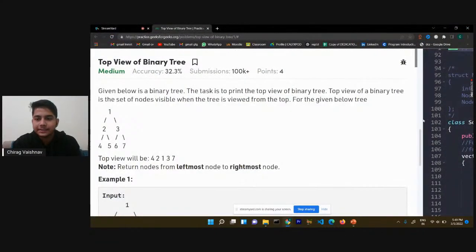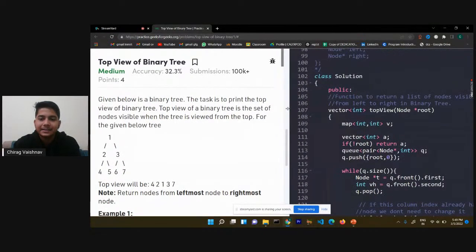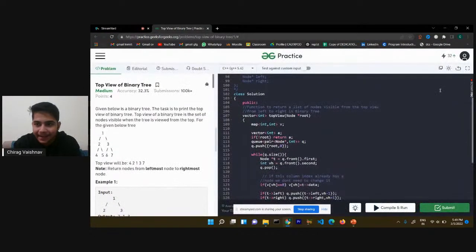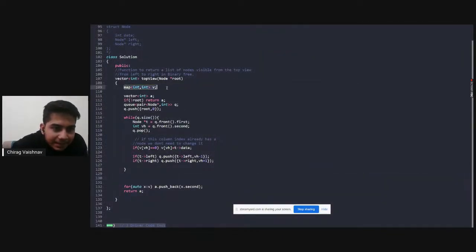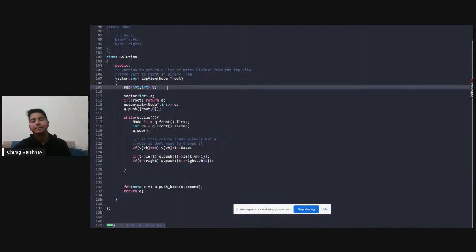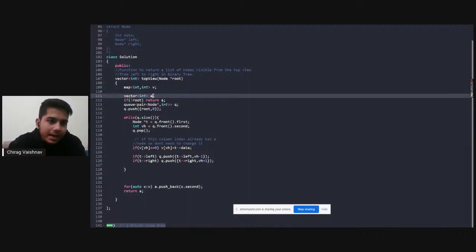So here we are, so let's discuss the code, how it is going to work, right? It will be exactly as we have discussed so far. You can see that first we have created a map of int comma int. After that we have created a vector in which we will be storing our answers. Now in every tree question you must have a root node, right?